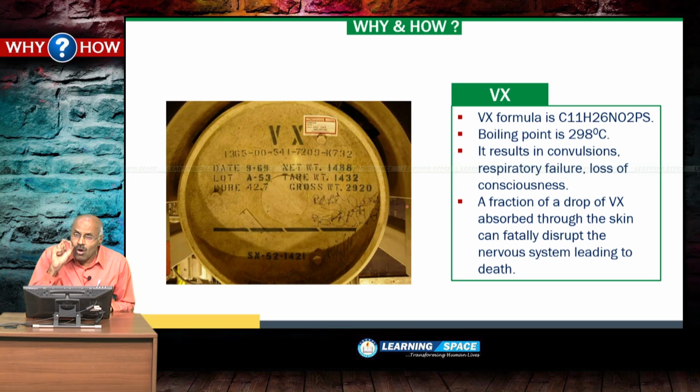Basically, a small drop of VX absorbed through the skin can fatally disrupt the nervous system, leading to the death probably within few minutes. So this is an example of chemical weapon, and chemical weapons are prohibited as per Chemical Weapons